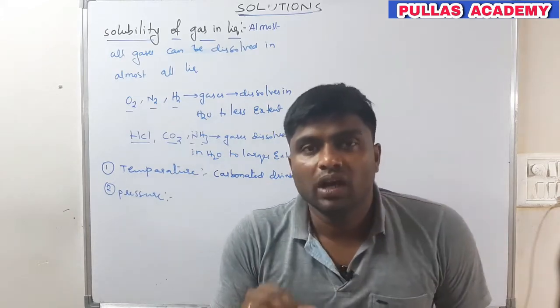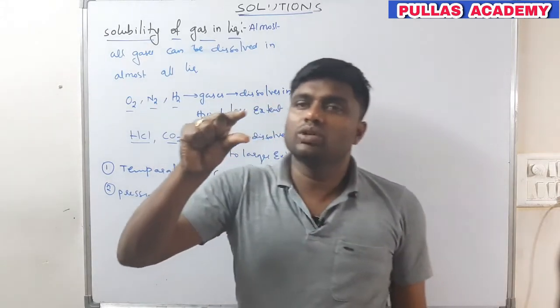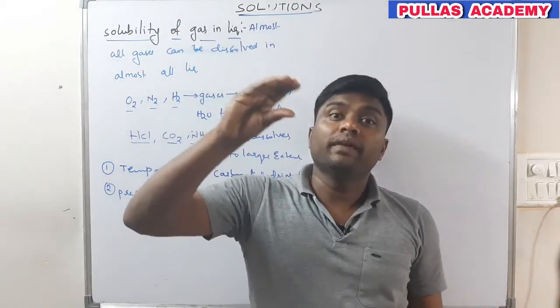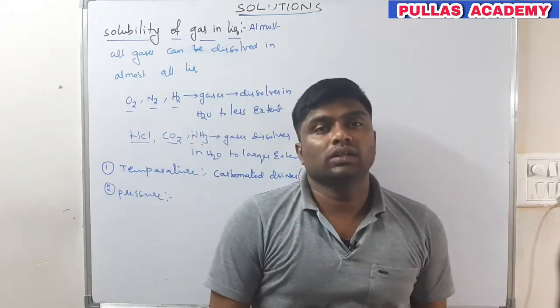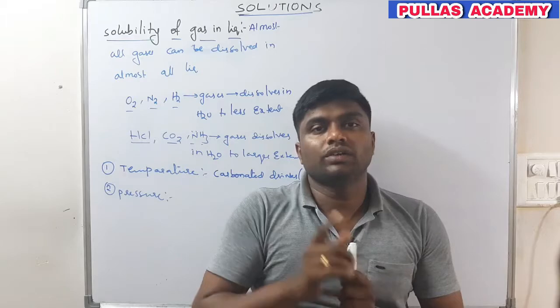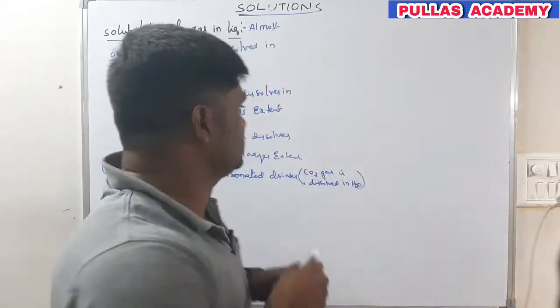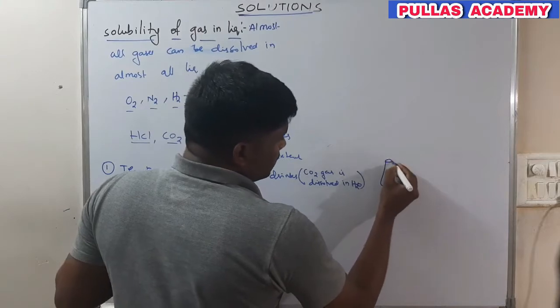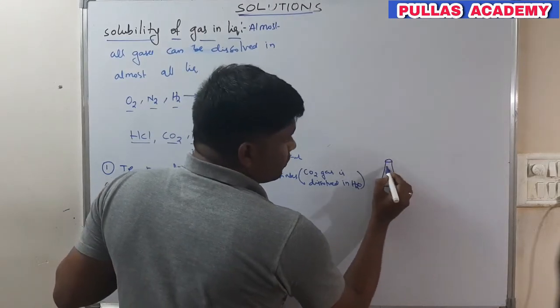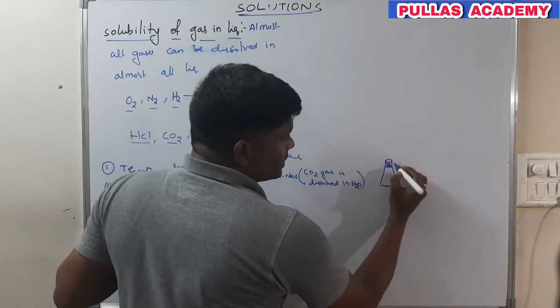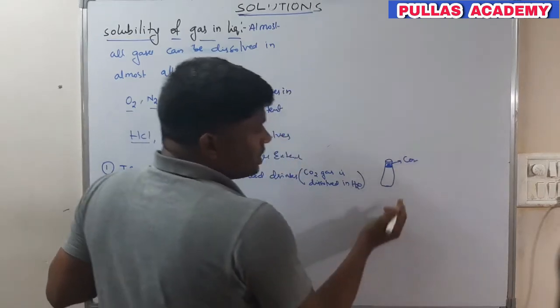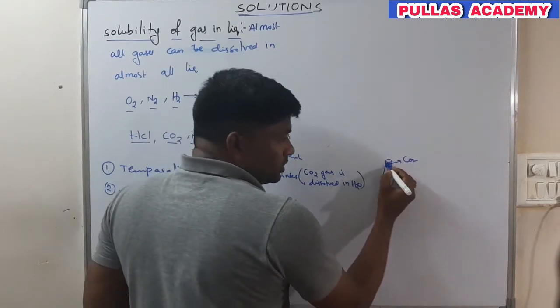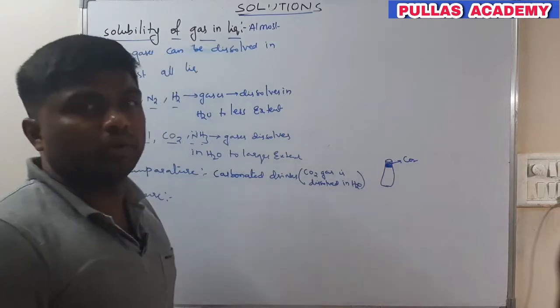After some time, you will observe some fog-like thing at the top of the bottle. That is nothing but the carbon dioxide gas which is deposited on the top of the carbonated drink.